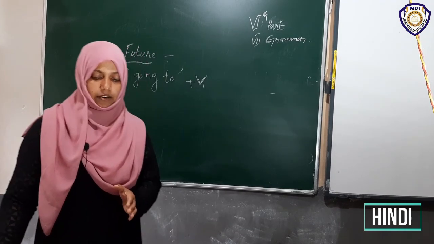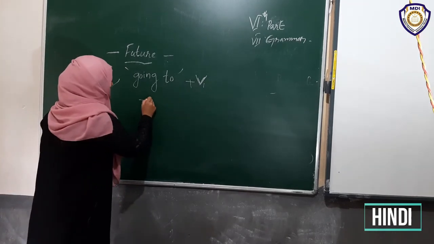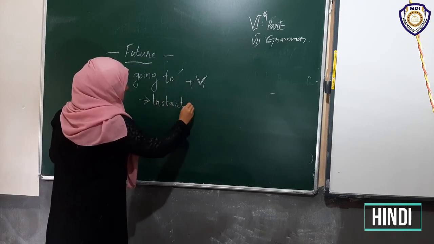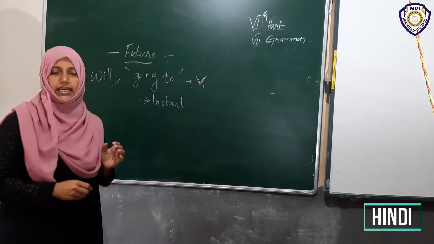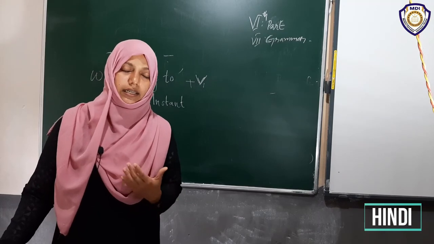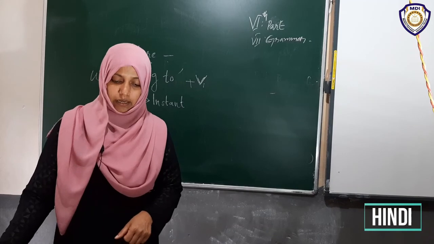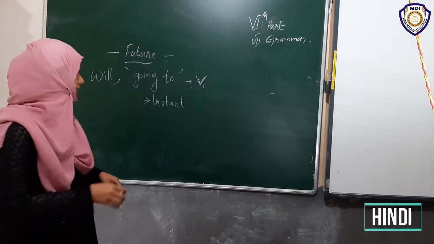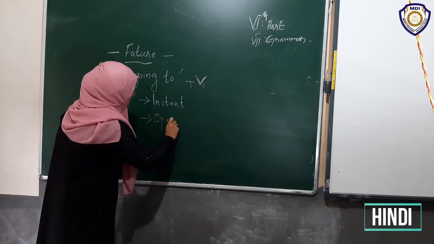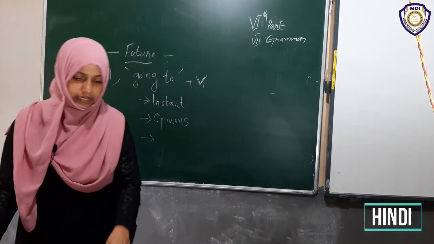Okay. First one, what is that? Instant or spontaneous decision. Instant means sudden, right? When we want to do something suddenly, after our first thought, we surely use will. Then what is the second one? When we want to express our opinions. Which is the next one? Here we have the example.